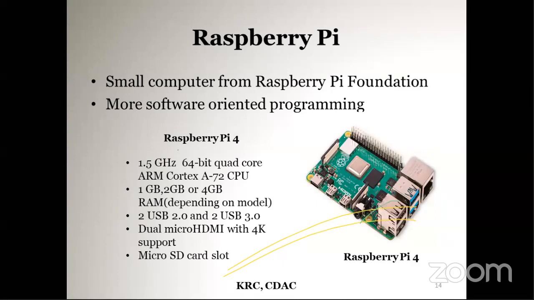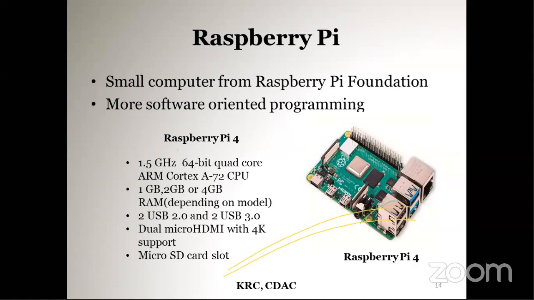It has 2 USB ports, 2.0 and 3.0. Dual micro HDMI with 4K resolution support. It has a micro SD card slot for loading the operating system. Its price is somewhat more expensive compared to Arduino and Node MCU. Its price varies from 3,000 to 4,000, about that range.